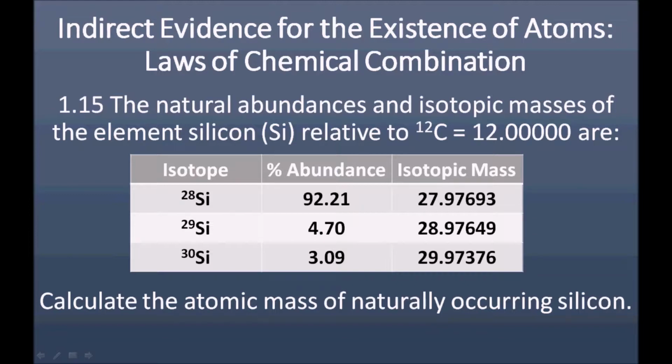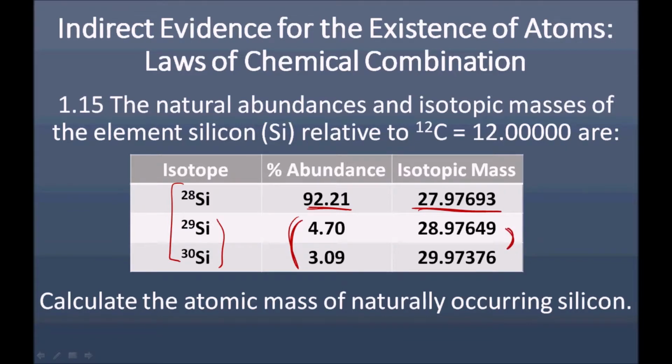So what we can immediately see is that these three isotopes of silicon are the only forms of silicon that exist, for all intents and purposes, for this question. In the world, there are just these three types of silicon. Silicon-28 accounts for 92.21% of all silicon on the Earth. So the majority of silicon that is naturally occurring is silicon-28, with an exact mass of 27.97693. 29 and 30, these account for about 7.8% of all the silicon present on the Earth. And these are their exact isotopic masses.